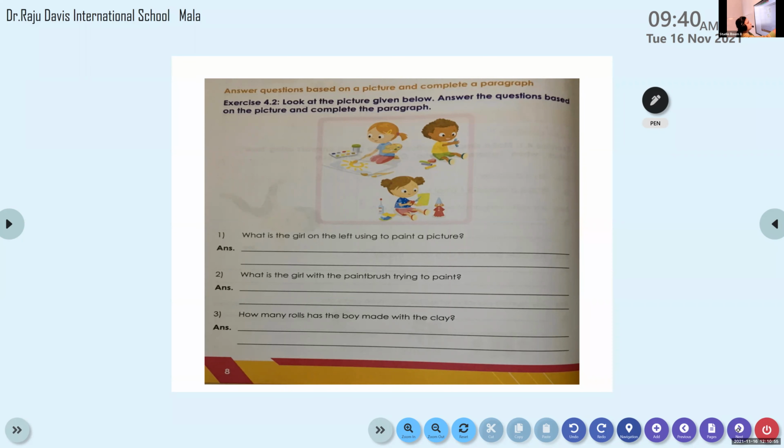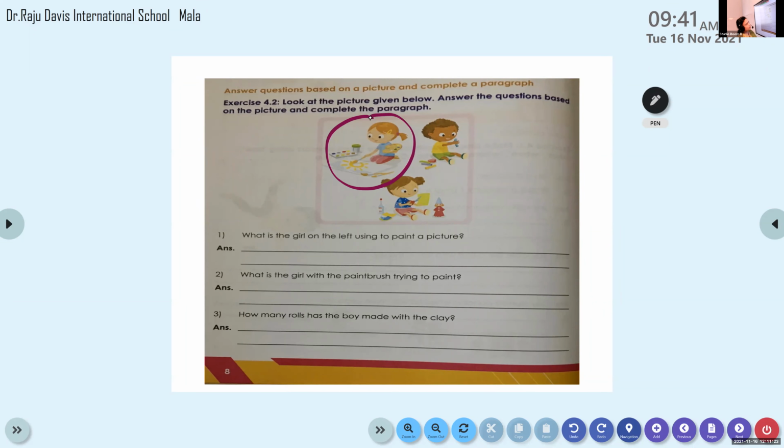Yes, Rudraksh, unmute. Read the first question and tell me the answer. What is the girl on the left? The girl on the left is this one. What is she using?